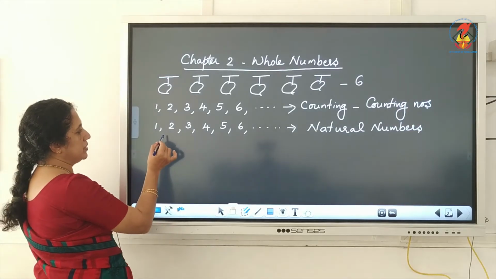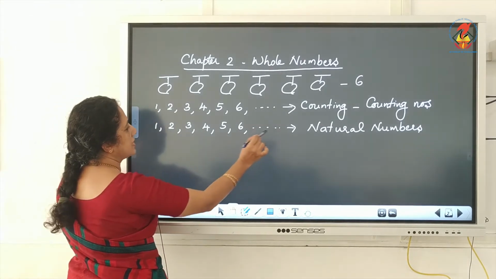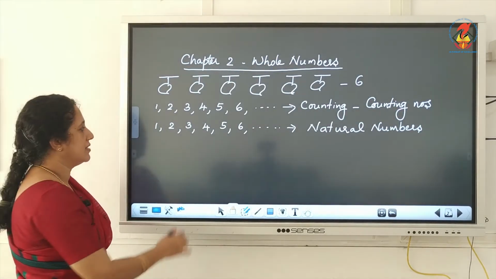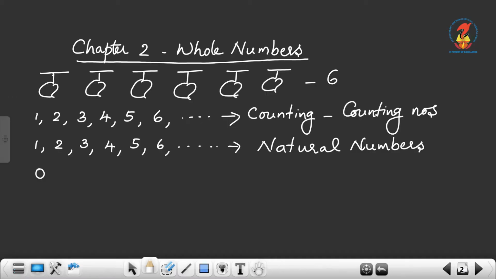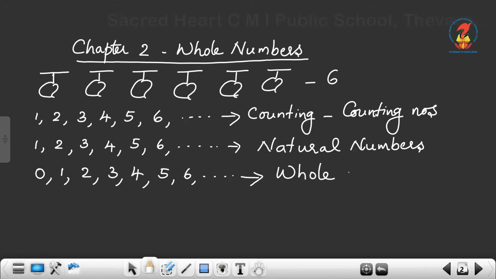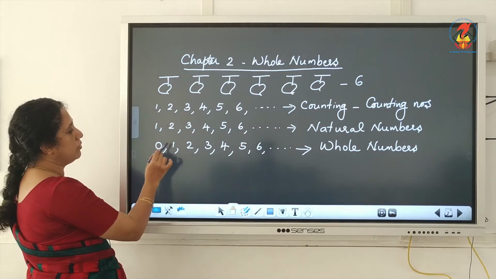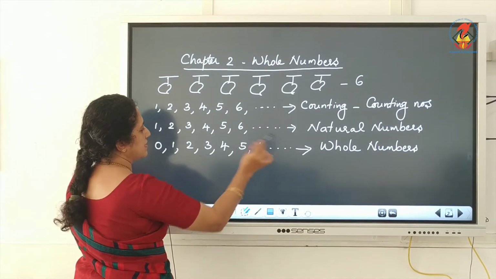Now if you include one more number to this collection of natural numbers, that is, if you include 0 to this collection of natural numbers, 0, 1, 2, 3, 4, 5, 6, etc., we can call them whole numbers. So the whole numbers are 0, 1, 2, 3, 4, 5, 6, etc.